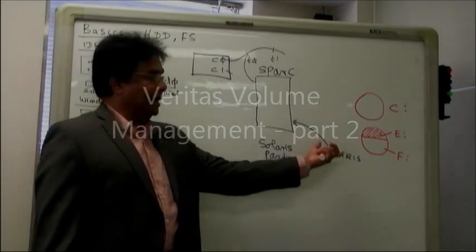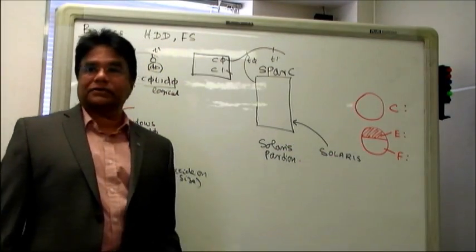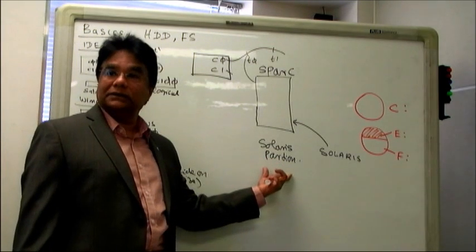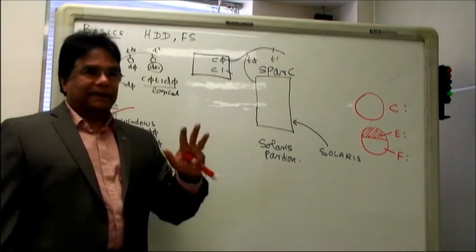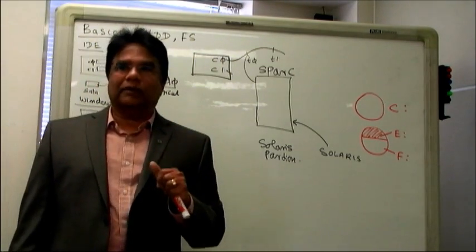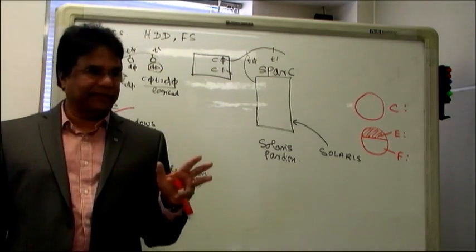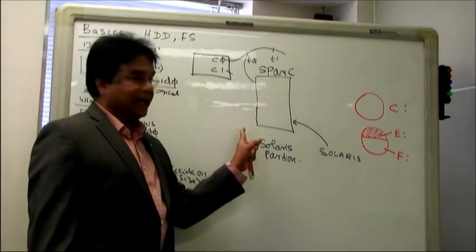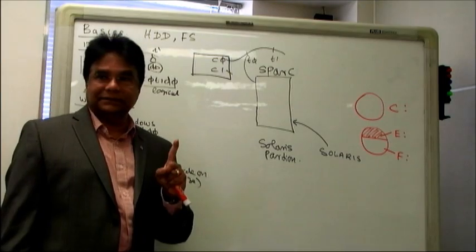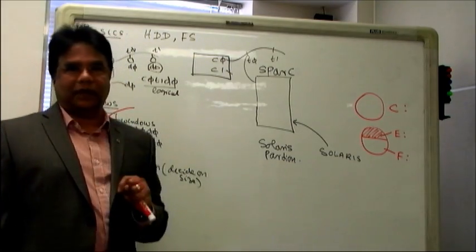One hard drive, and I have installed Solaris. While I'm installing Solaris, it will create a partition called the Solaris partition. This partition is not comparable to your Windows partitions. This is different. So how many Solaris partitions can I have on one hard drive? Only one.